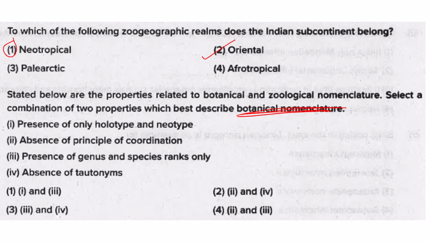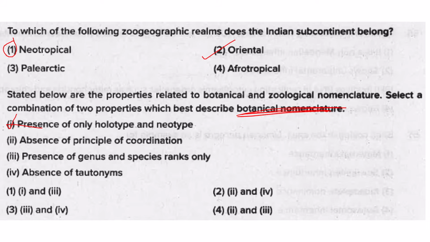Okay, so that is called as the neotype. Now in botanical as well as zoological nomenclature, presence of only holotype and neotype is not taken into consideration. You need the presence of holotype, neotype, the other one lectotype and isotype. All these have to be present. Okay, so one is not correct.